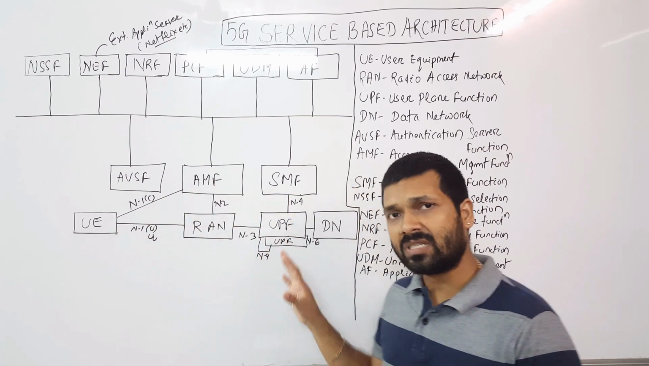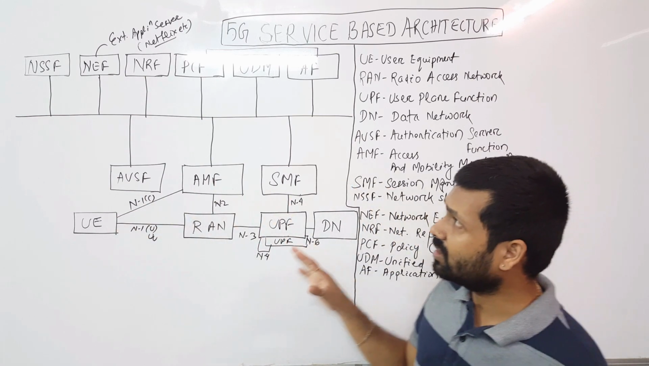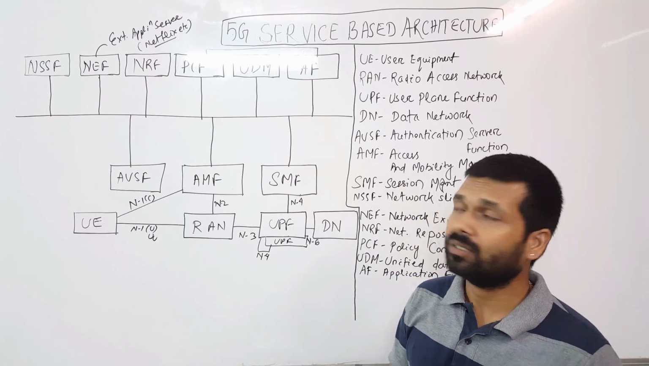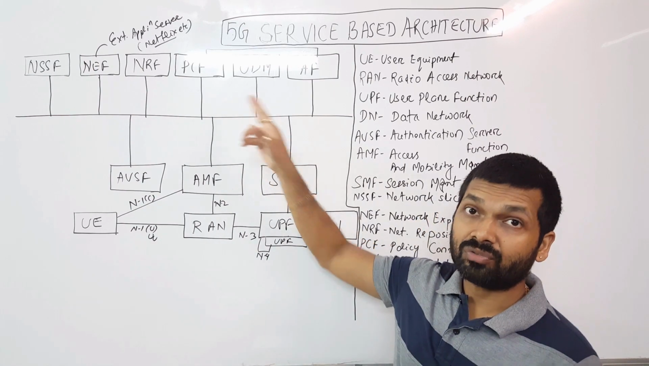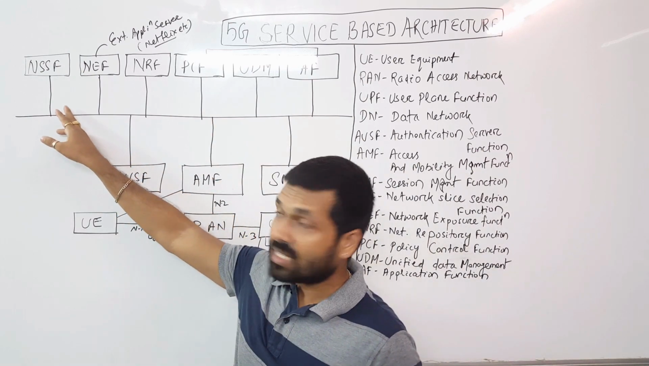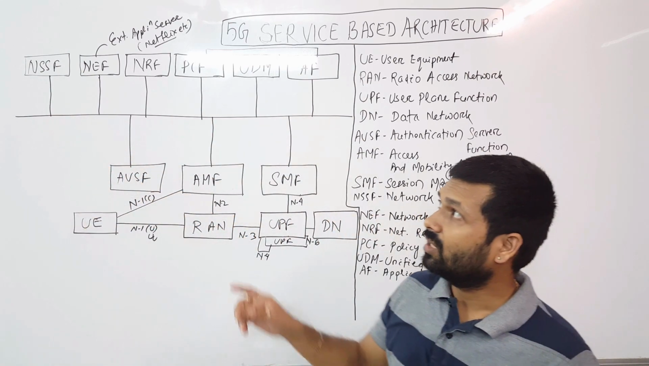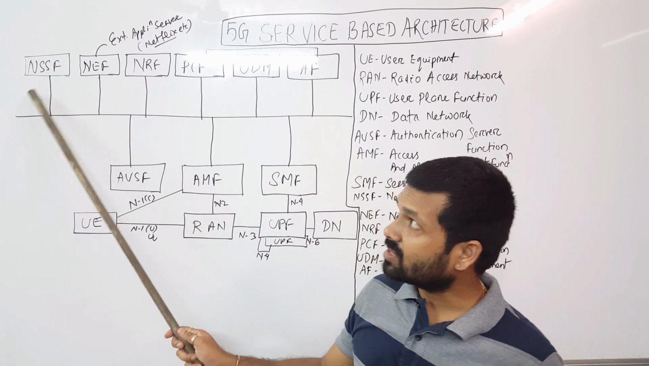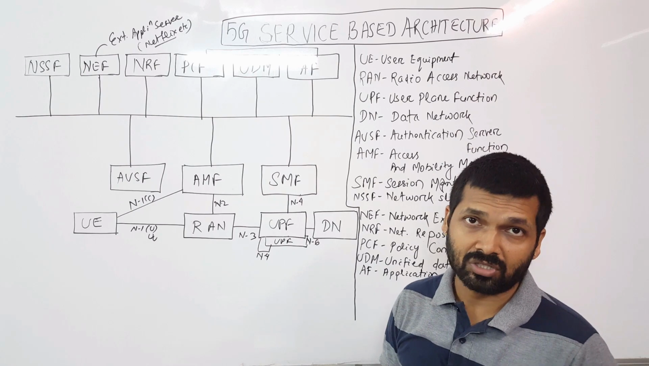So that's all about the basic interfaces in the service-based architecture, and depending on the different kinds of services or network functions, we have some more entities. NSSF, or the network slice selection function. So network slice selection is new in 5G.